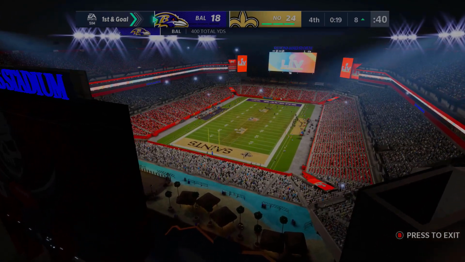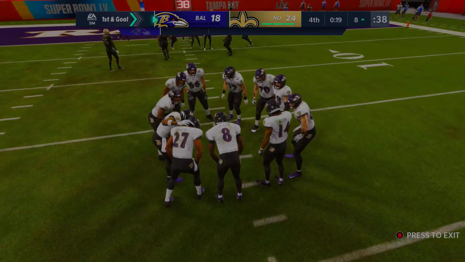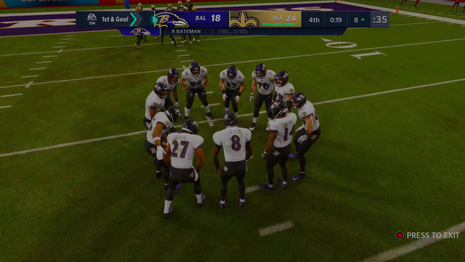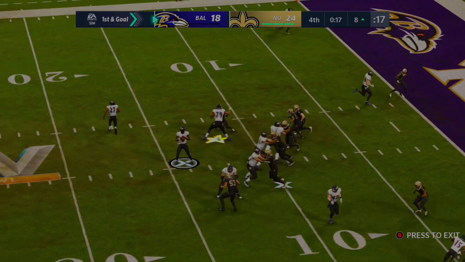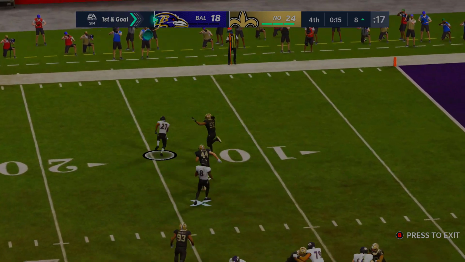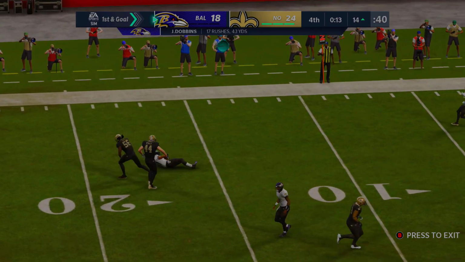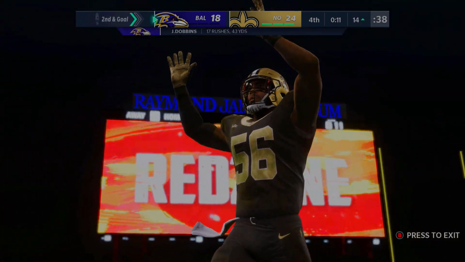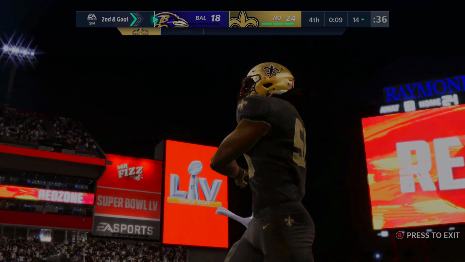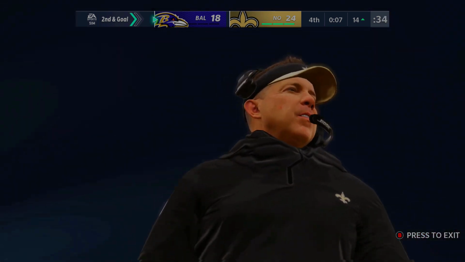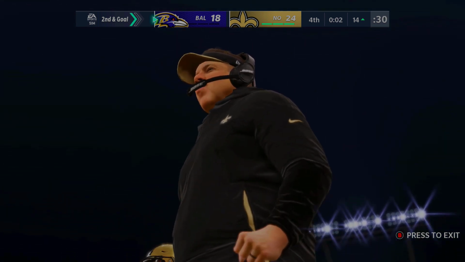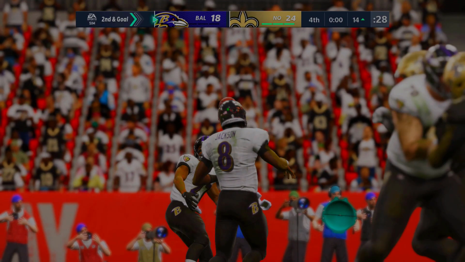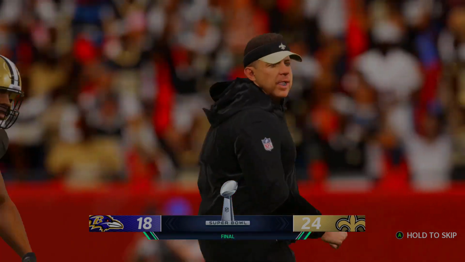They got to have a play out of bounds or in the end zone. There's no in between. You can't have an inbound tackle here because they won't be able to do another play. Lamar Jackson, 19 seconds left, has to hit out of bounds, and this one, questionable play, can't get out of bounds. Time is going to tick down, and the Saints, after a horrible play call by the Ravens, are going to win the no-conference Super Bowl in the weirdest way possible. Saints win 24-18, and that's the no-conference Super Bowl champions.